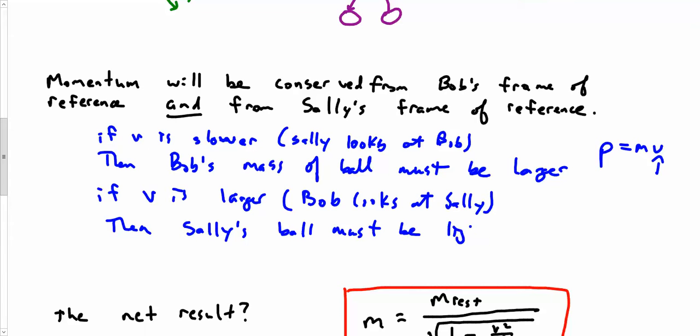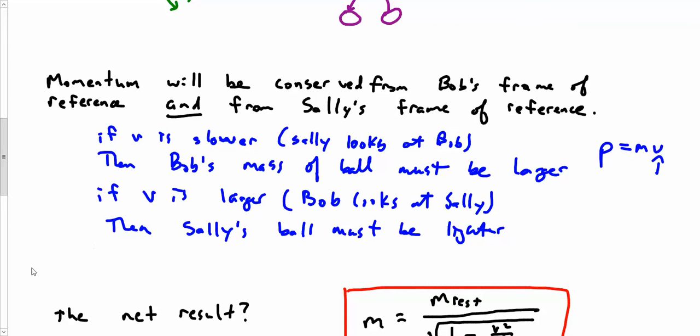Because again, he sees this as bigger, so M must be smaller. Because again, his ball bounced off identically when it hit her ball, so he says, oh, our momentums must be exactly the same, so this must be a constant, and if one goes down, the other one goes up, and if one goes up, then the other one goes down.